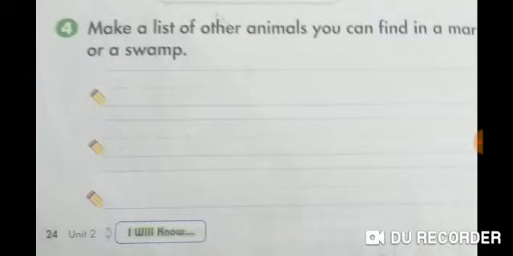I will repeat it again. Turtles, fish, birds, frogs, snakes, alligators live in both wetlands. So you will write down the names of some animals here that live in marsh or swamp environments.